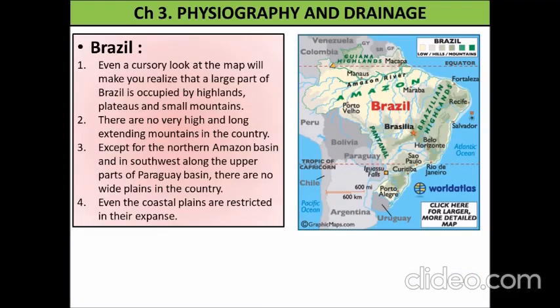Now let's study the physiography of Brazil. Brazil. Even a cursory look at the map will make you realize that a large part of Brazil is occupied by highlands, plateaus and small mountains. There are no very high and long extending mountains in the country like we have the Himalayas in our country. Extend to the north of the Amazon basin and the southwest along the upper part of the Paraguay basin. There are no wide plains in the country. Even the coastal plains are restricted in their expanse.